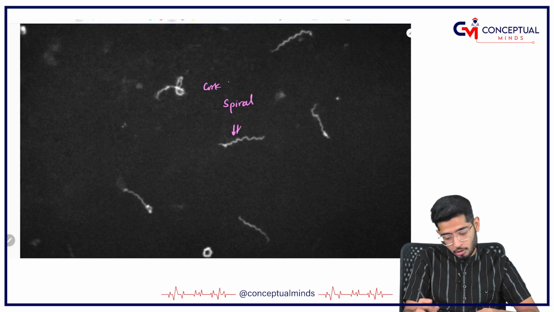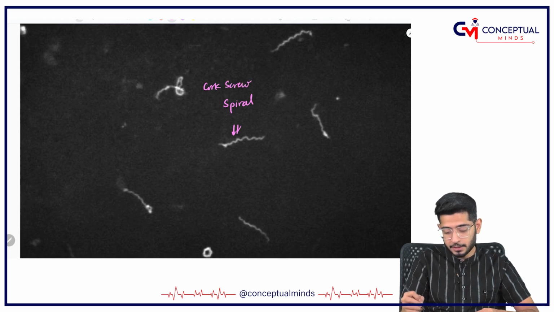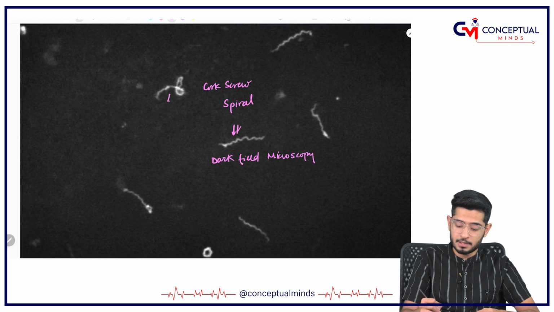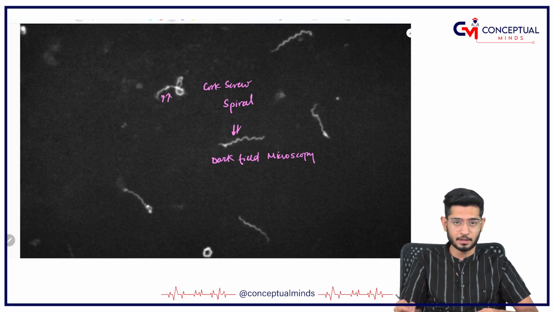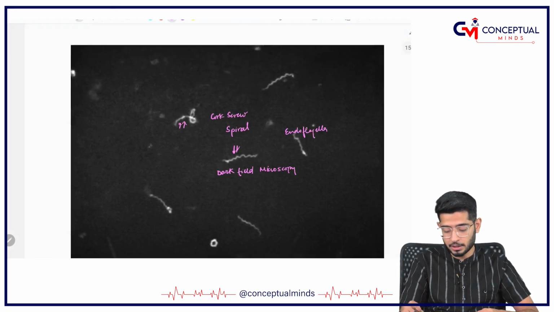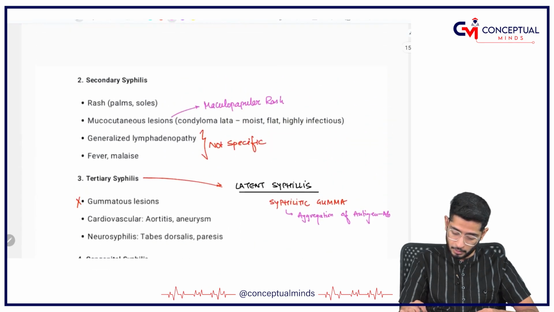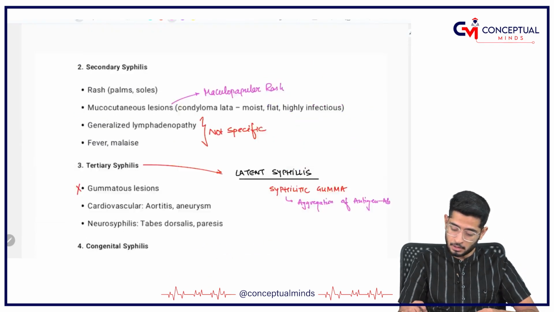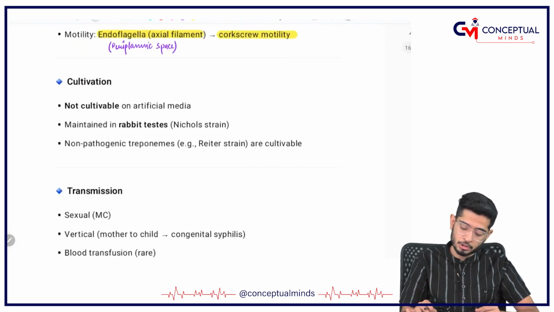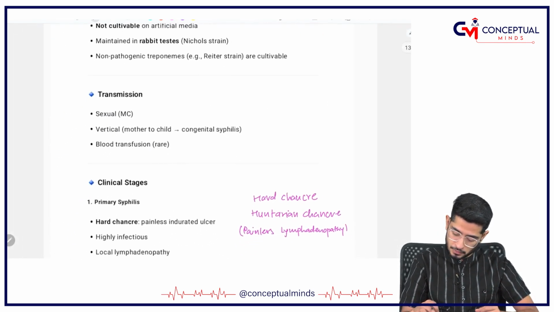All of them have a corkscrew type of motility. All of them are seen in dark field microscopy. That means the background is dark and they will be seen like this, dark field microscopy. Alright, they have endoflagella, the portion which I have already discussed with you, so I am not going to repeat again and again, as we have to make the videos smaller for better retention. Coming on to cultivation, these things we have discussed.